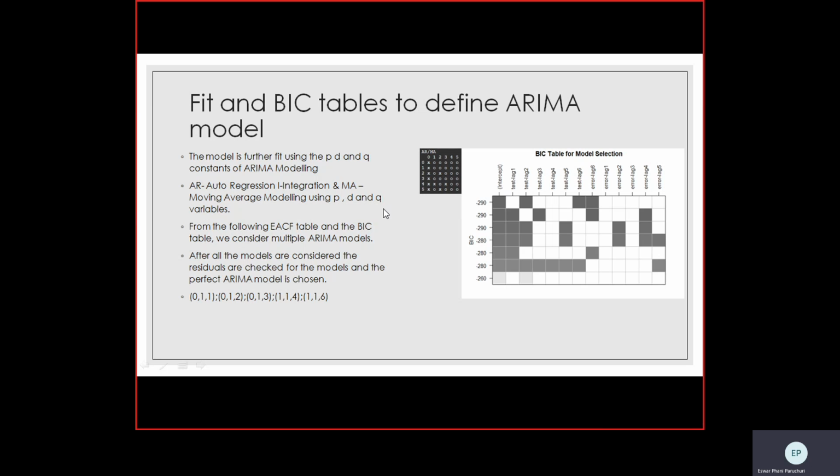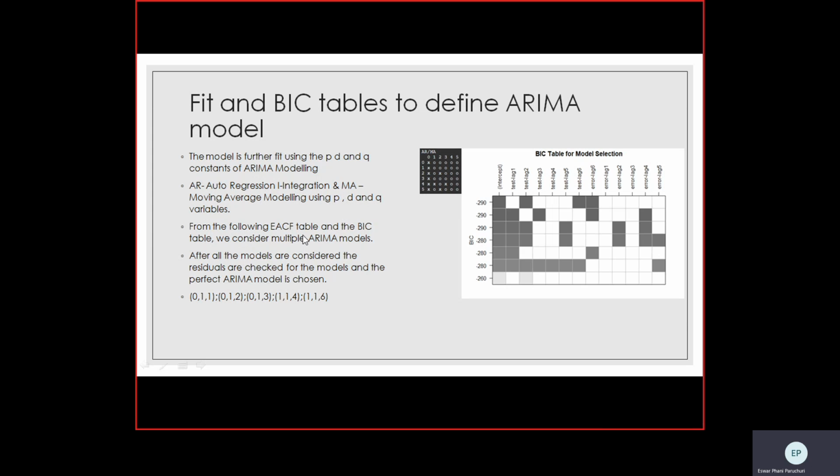That being said, now we need to determine which ARIMA model fits better to give the forecast for the coming 10 days. In ARIMA, AR stands for autoregression, I stands for integration, and MA stands for moving average. P is used to determine the AR, D is used to determine the integration, and Q is used to determine the MA. Since we already did one level of differencing, our D value at the moment is 1.